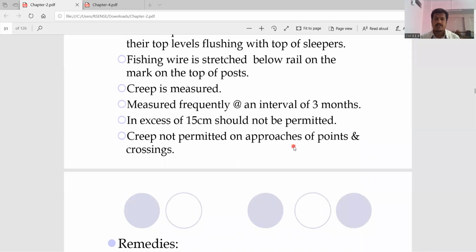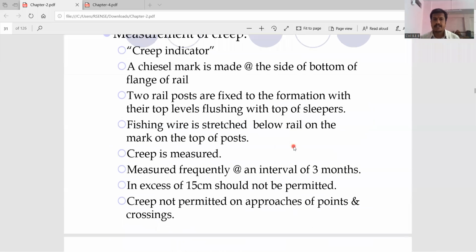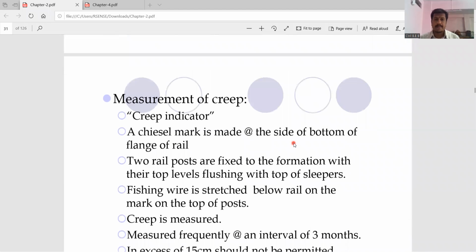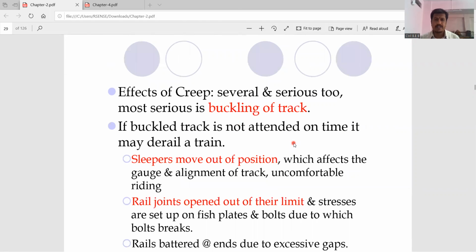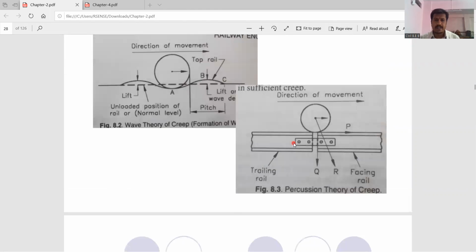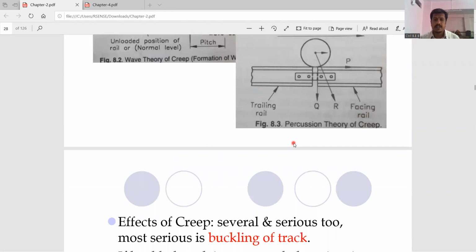So we are not going into detail about this. I will take this diagram in our next unit, maybe unit number 3, and there also we are going to deal with this. How the creep occurs, not now. The definition, you are all aware of it. The effects of creep, buckling and all that, again you are aware of it.